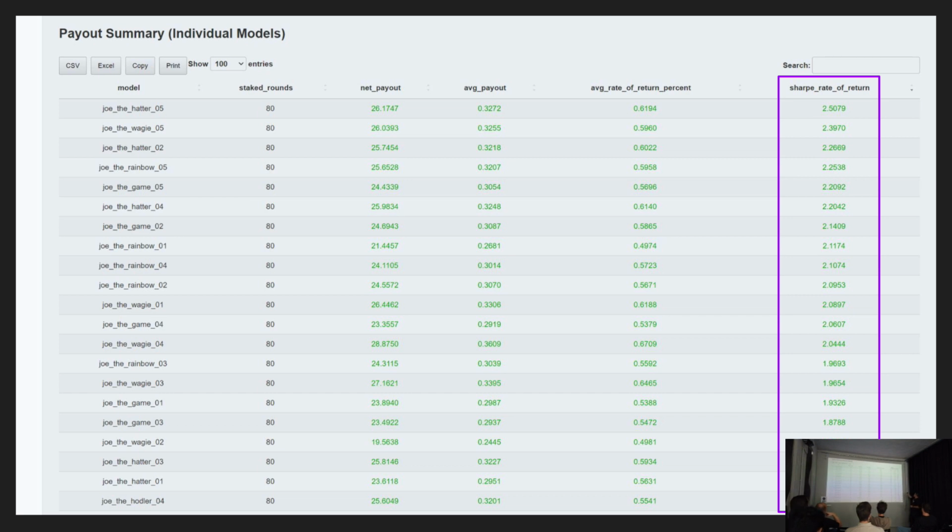But what I got here, the last column is the rate of return, the normalized payout, and the Sharpe of that. So if we got a higher number in here, that would mean I can have more confidence in it. So maybe at some point in the future, I may use this as the weight of the stake. But for now, I'll just keep it compound for a bit more.